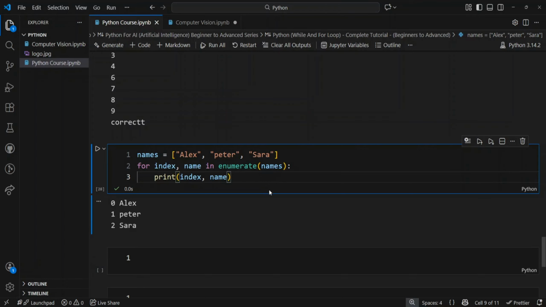So there are some common mistakes to avoid: forgetting to update the condition in a while loop, using wrong indentation, and modifying the list while looping over it without care. Now you understand both while loops and for loops in Python from beginner to advanced level. You learned how while loops work and how for loops work, break and continue keywords, loop else blocks, real world examples, and advanced loop techniques. So loops are the engine of automation in programming.